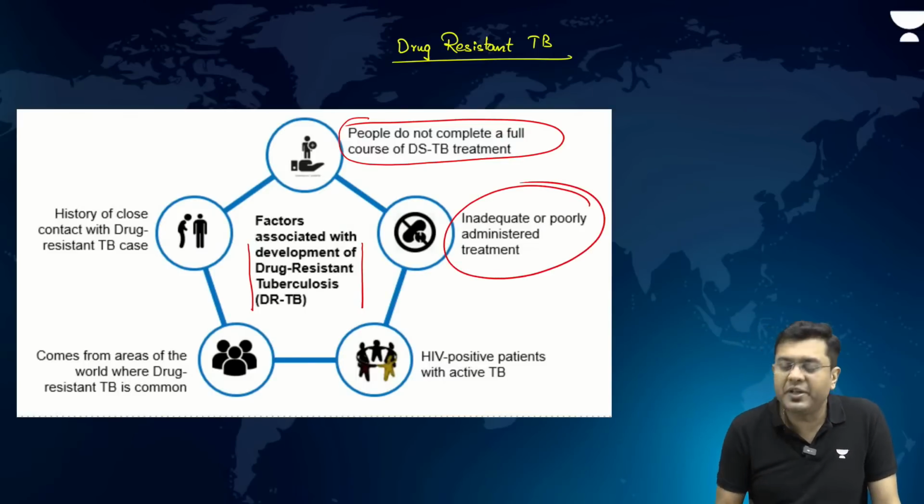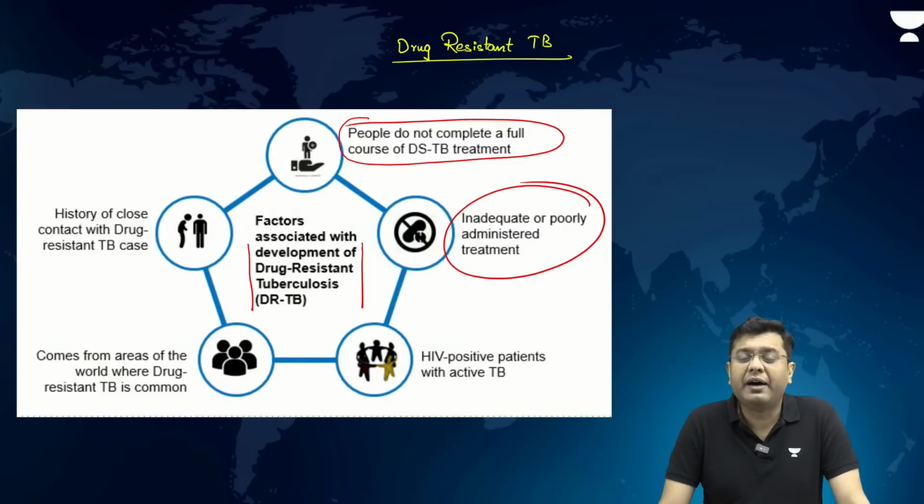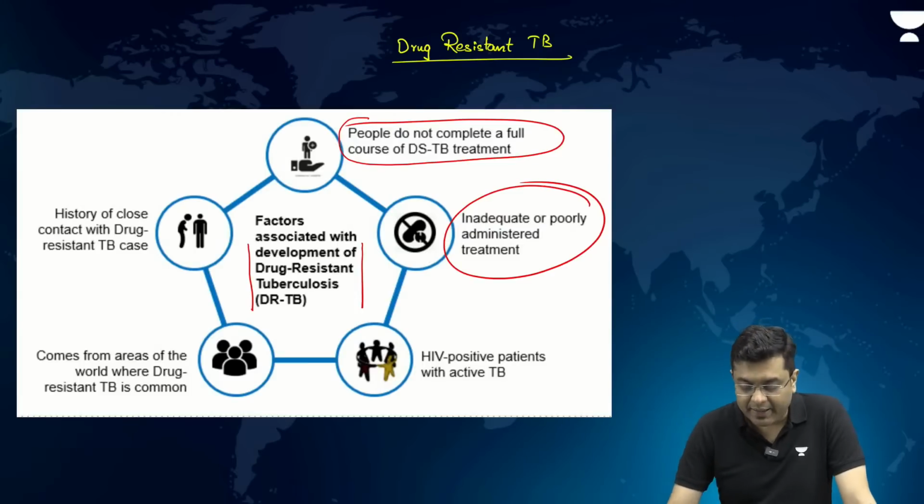Inadequate or poorly administered treatment, where you do not have the adequate mixture of medicines which has to be provided, lack of proper follow-up, lack of proper supply of medicines. This is also something which impacts the developing nations. So it impacts countries like India as well.